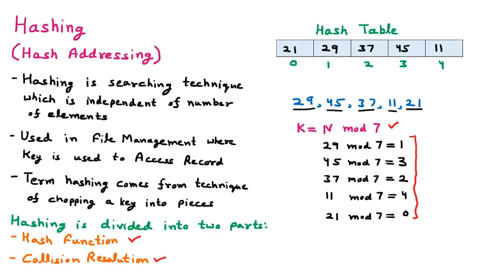Can we place 21 and 7 both at 0? No. One will come at 0 and the other will be handled under collision resolution. Some formula is applied for the collision resolution so that some other space is given to that element. So this is the collision resolution. This is how the hash function works, and this whole procedure is called hashing.